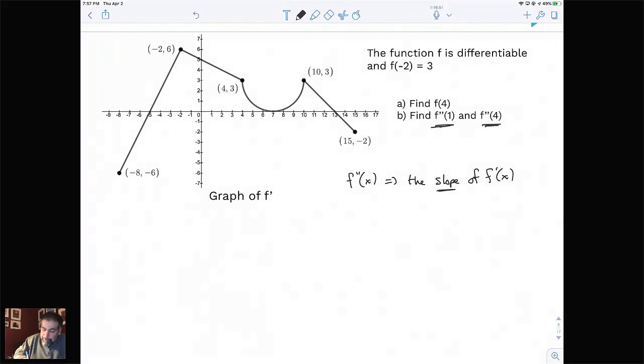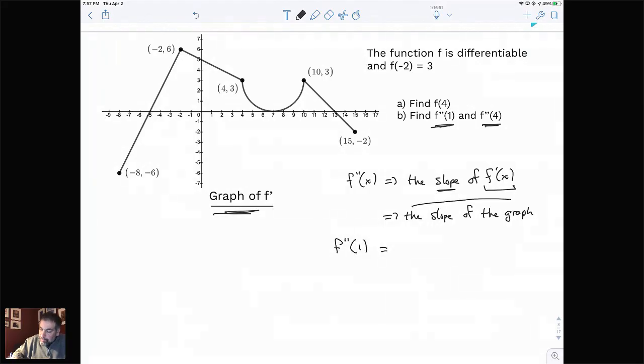And then, because they gave us the graph of f prime, we can now say this is the slope of, and don't say f prime, say the graph instead. So now, when they ask us for f double prime of 1, what they're really asking us for is the slope of the graph